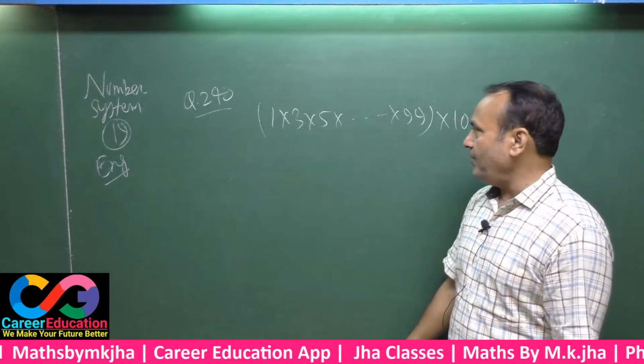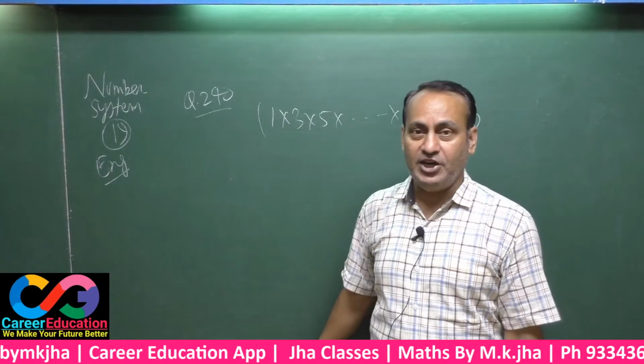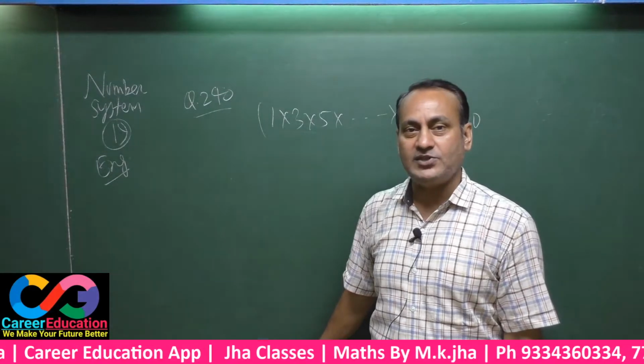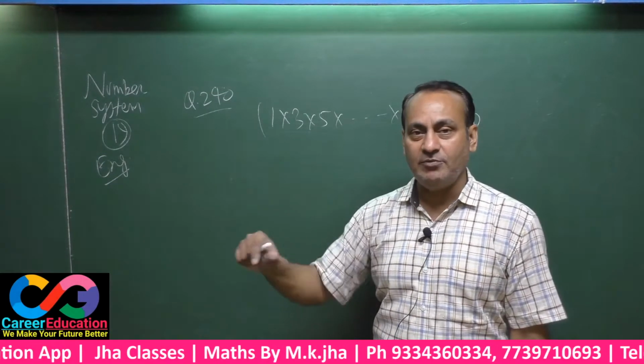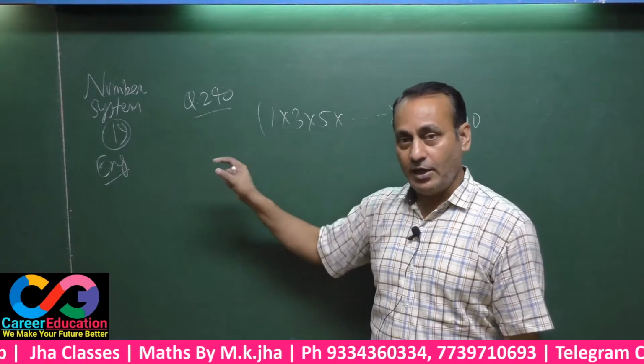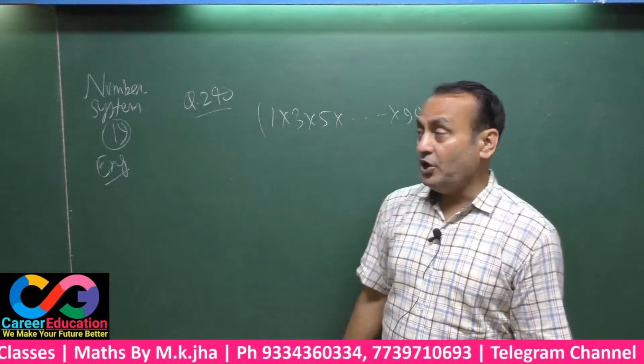1, 3, 5 up to 19, regularly written, all the odd numbers starting from 1. That means we have taken all the odd numbers starting from 1: 1, 3, 5. All those are to be multiplied here. See here, since